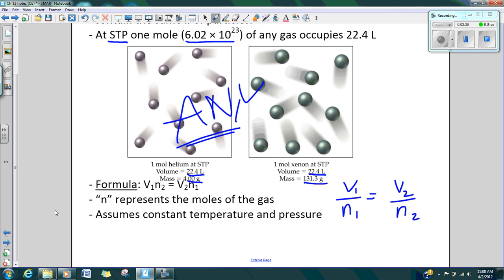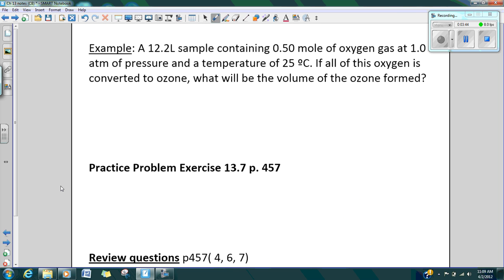All right, so now we have an example for you on this. And again, we need to make sure that it doesn't say this is at STP.